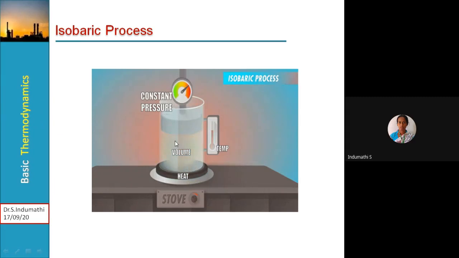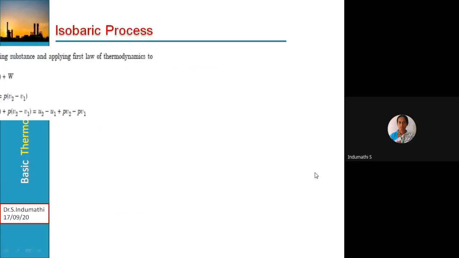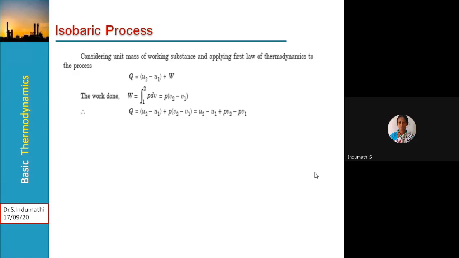Here the gas started expanding. Obviously, the piston rises up. Okay, so there is a rise of pressure, and a rise of temperature. You observe, the pressure increases, and the temperature is also increasing. So this process is called what? Isobaric process. Okay, then here consider the unit mass of working substance and apply the first law of thermodynamics.